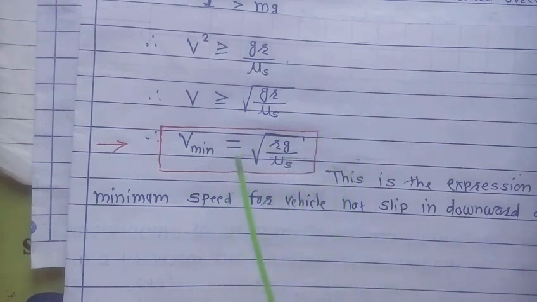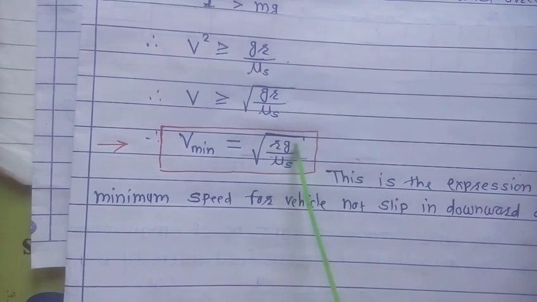Now from this equation it is clear that when the wall or well is constructed, both radius r of the well as well as acceleration due to gravity are constant. Only variable is coefficient of static friction, whose value depends upon nature of surface of wall and wheels. Now for velocity to be minimum, this coefficient of static friction should be high, that means the surface of the wall should be rough. So if the surface of wall is rough, then there are fewer chances of the vehicle falling in the downward direction.